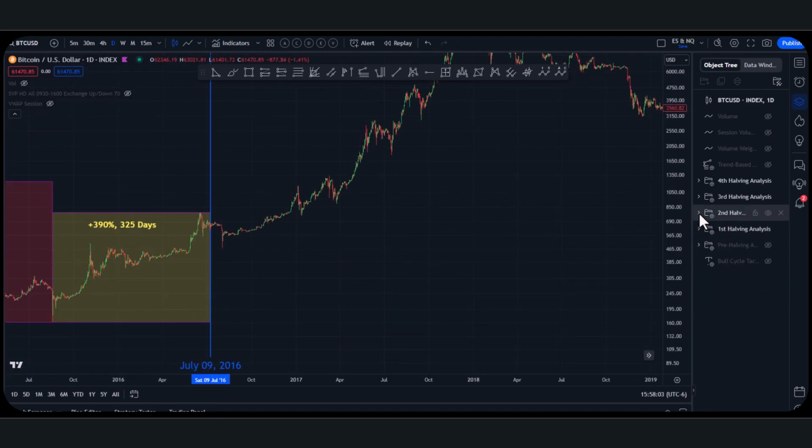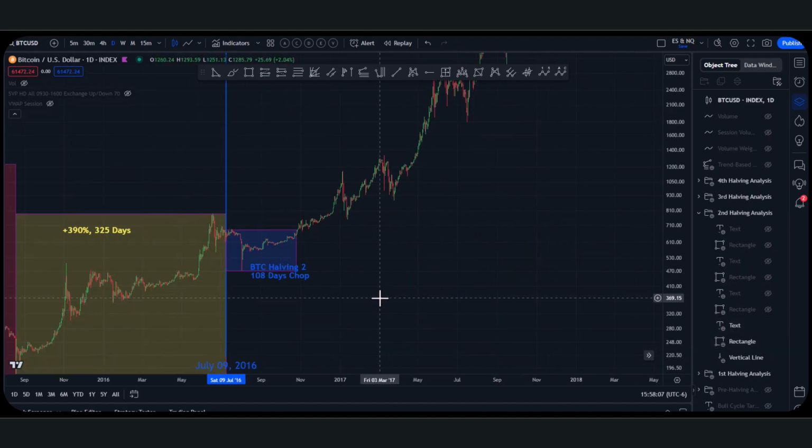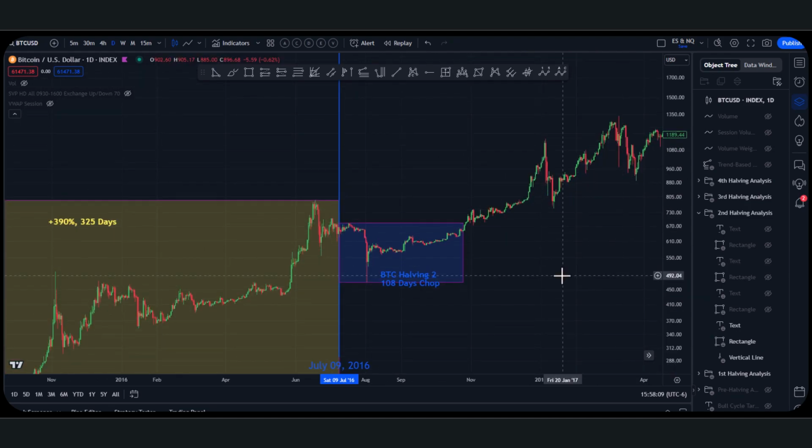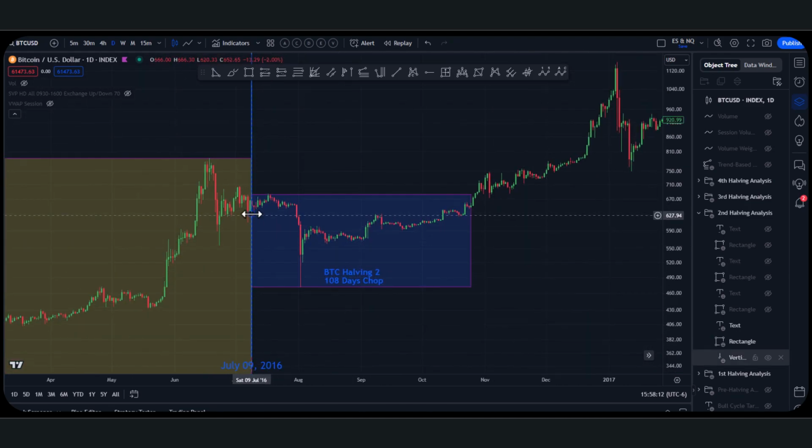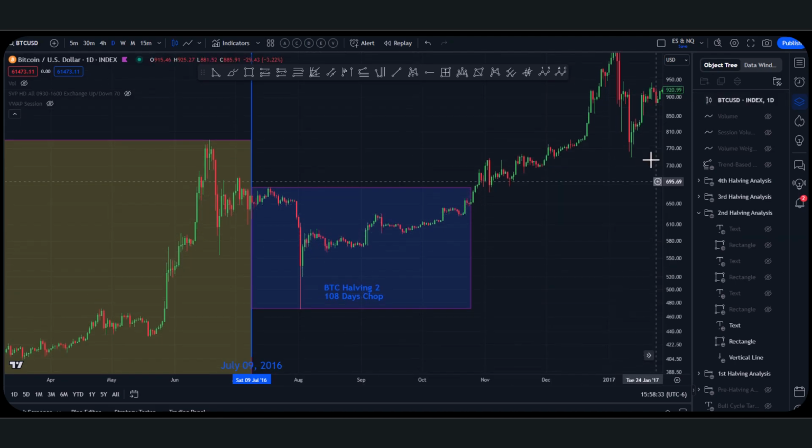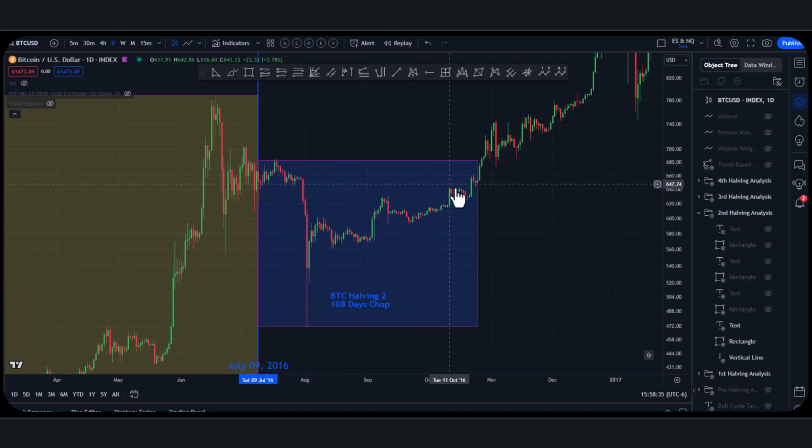So we hit the next halving. All right, and what happens next after we hit halving? We get some chop. Again, if people had been studying the last halving, they might say, oh, we got this 8,800% move up last time, I'm going to long this Bitcoin halving, right? So you get some chop, some longs, and then you get a massive crash. You get a stop out of all the early speculations of the Bitcoin halving, and then price continues to range.